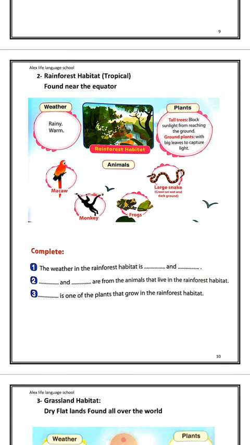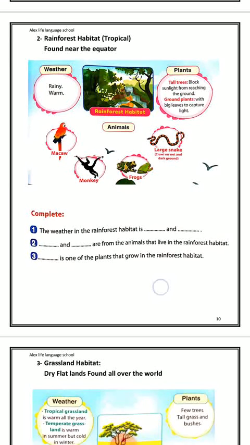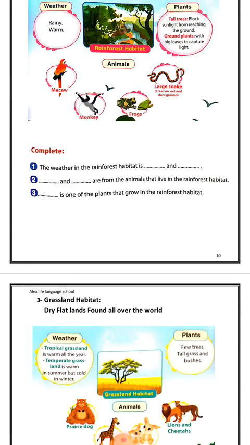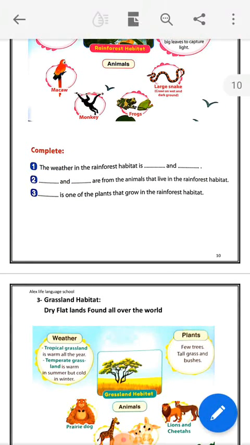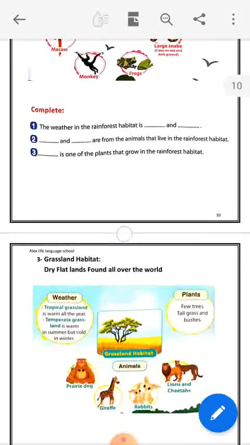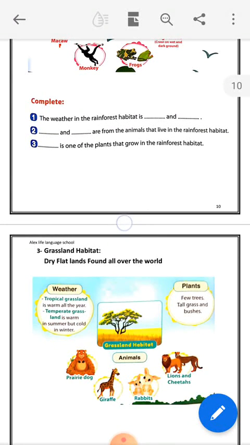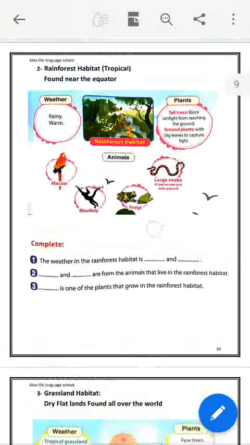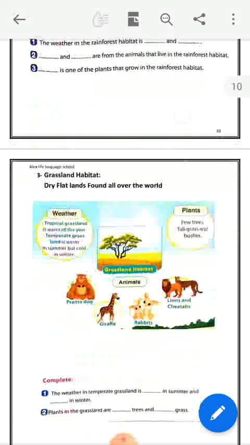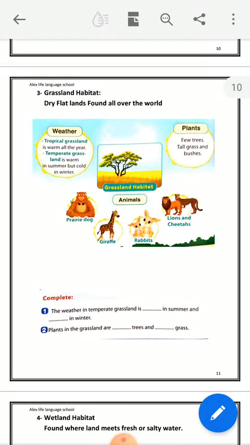Number two, dots and dots are animals that live in the rainforest habitat. There are many jungles. What are the animals that can live in jungles? Macaw bird, monkeys, frogs, and large snakes. Number three, dots is one of the plants that grow in the rainforest habitat. There are two types of plants: tall trees which block the sunlight, and plants with large leaves to capture sunlight. The third habitat is the grassland habitat.